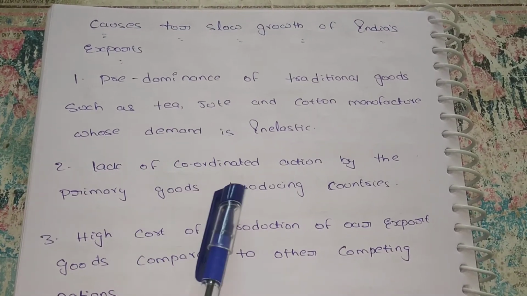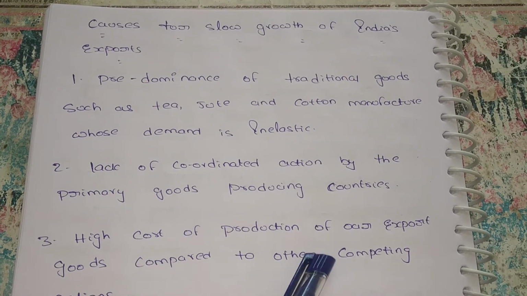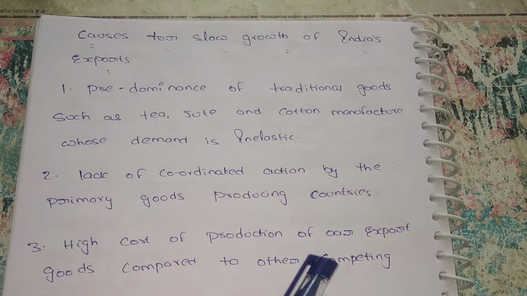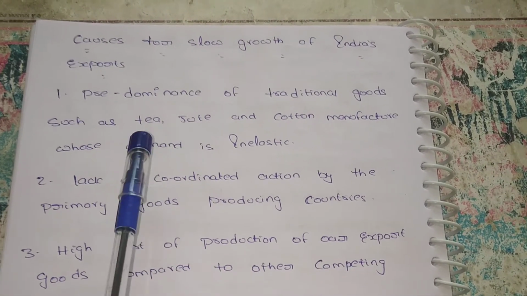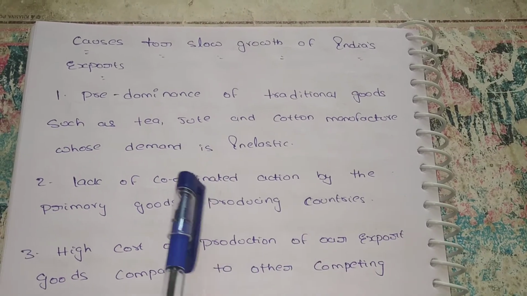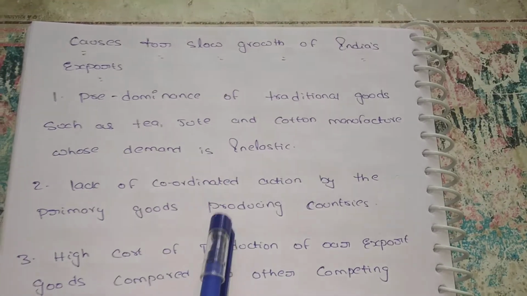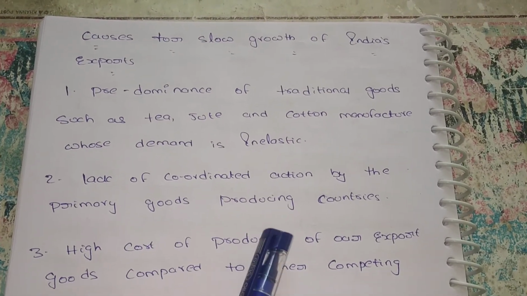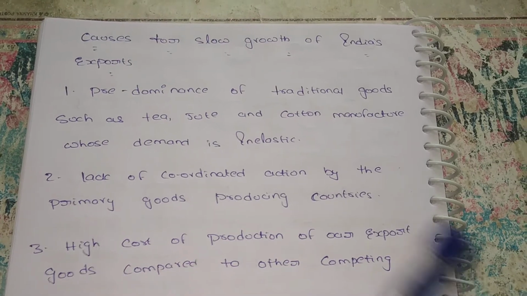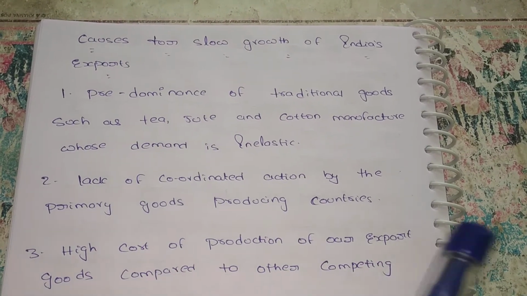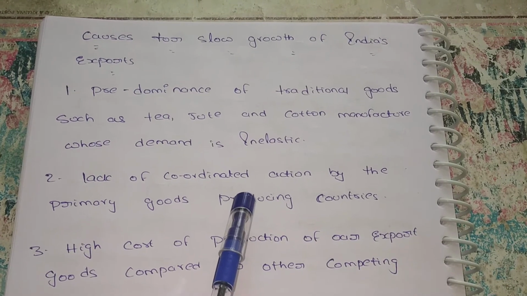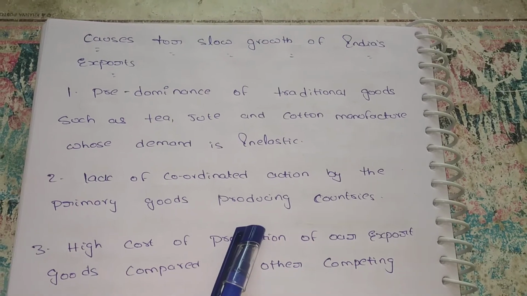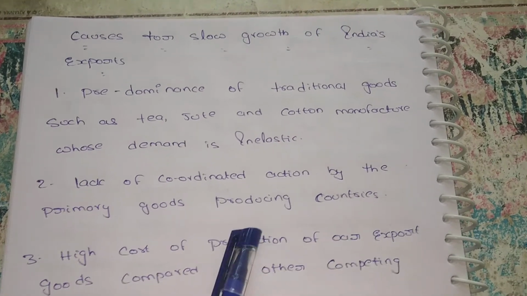Next, lack of coordinated action by primary goods producing countries. Some countries produce agricultural goods, and there is no coordination from our country with other countries. They are selling those goods at a very cheap cost and the quality is also lower, but the other countries are thinking about the price only, not the quality. But India is producing quality goods at reasonable prices. Other countries are offering lower prices than ours, so buyers are attracted to those countries giving lower prices. So there is no coordination between agriculture producing countries, and it is also one of the reasons for our decreasing exports.